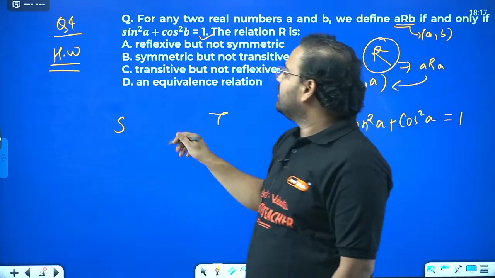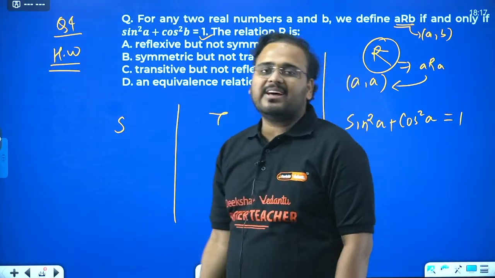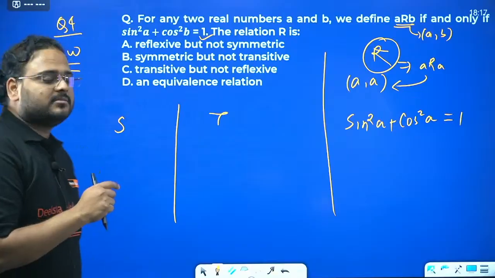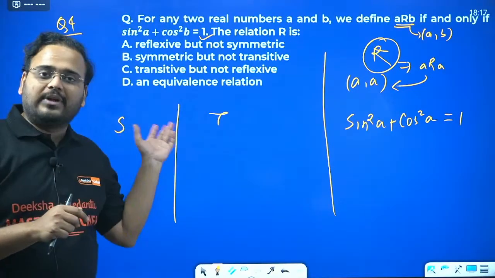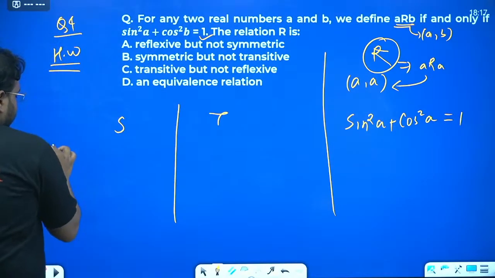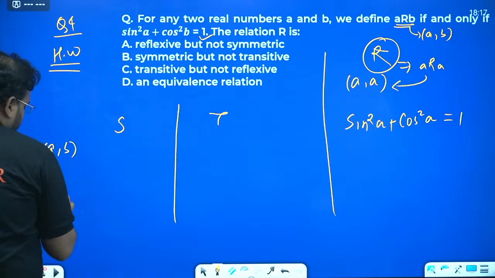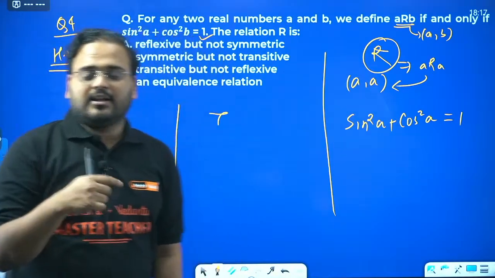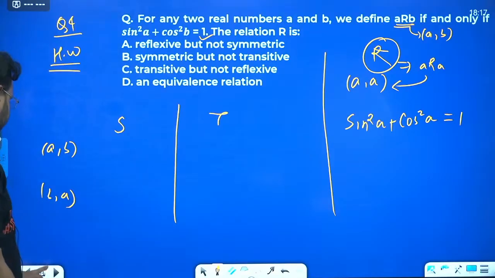Same way you have to do for symmetric as well as transitive. So please try to solve this. In symmetric, you have to prove it for A comma B and B comma A equal. In transitive you have to prove for 3 elements. Try. Otherwise I'm going to help you with this in the next class.